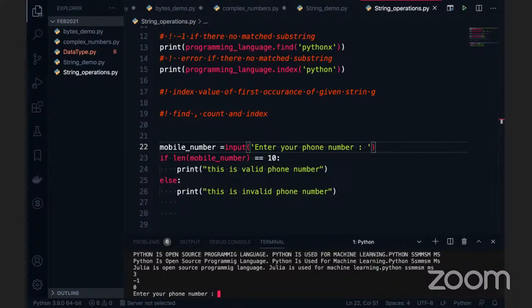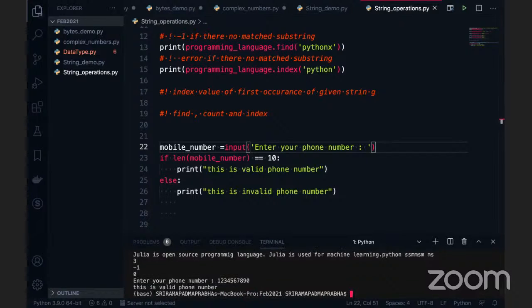Now this time what I'm going to do is enter a valid phone number: 1 2 3 4 5 6 7 8 9 0. These are the 10 digits which I'm going to enter. This is a valid phone number. Okay, what is the deal here? Why are we talking about this?